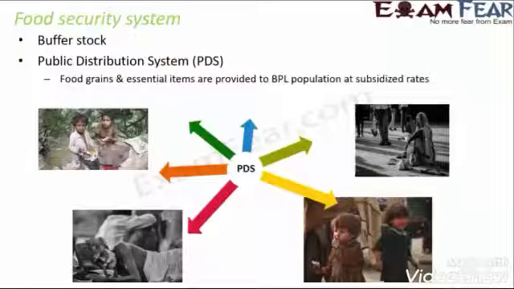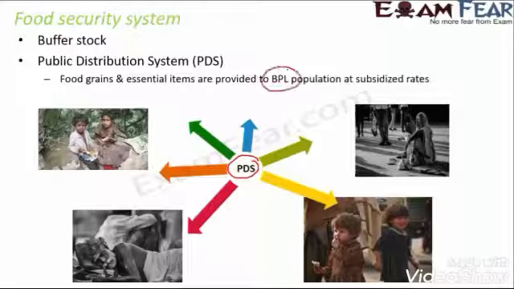These stocked food grains will then be distributed to the below poverty line population at subsidized rates. So the function of PDS is to distribute the food grains and the items which were stocked by FCI to the eligible population. And who is the eligible population? The below poverty line population.